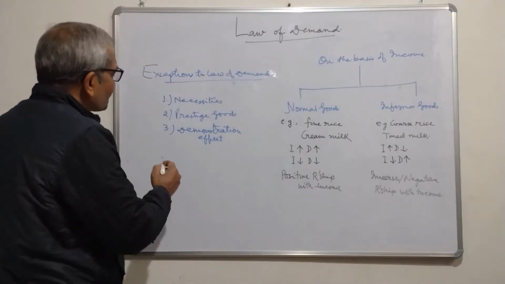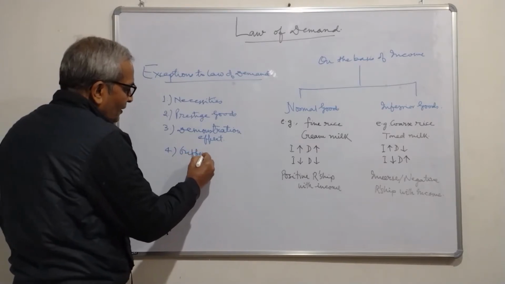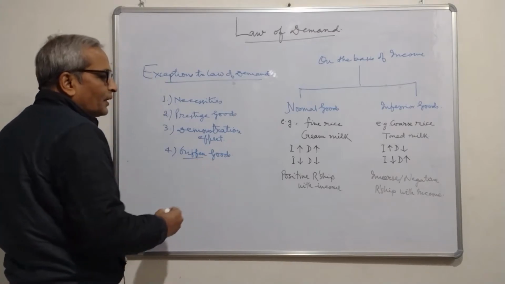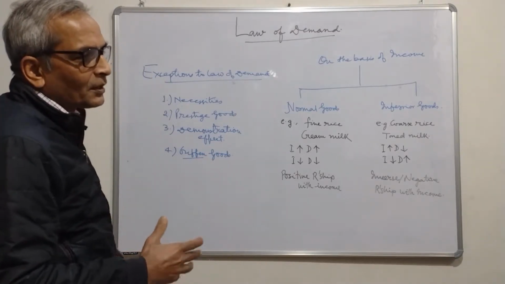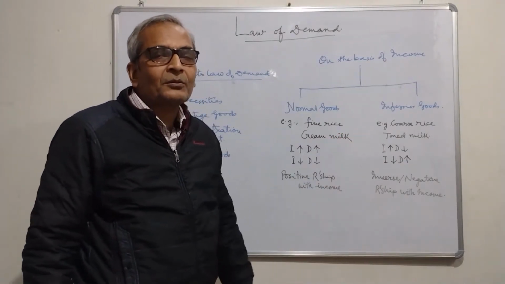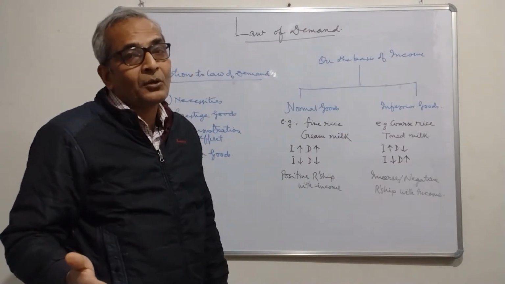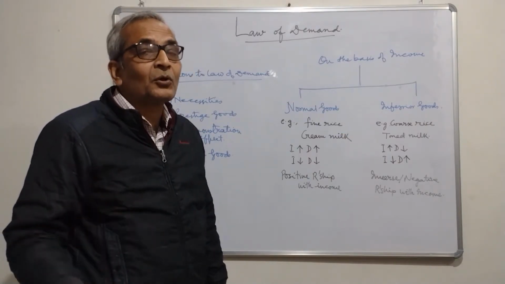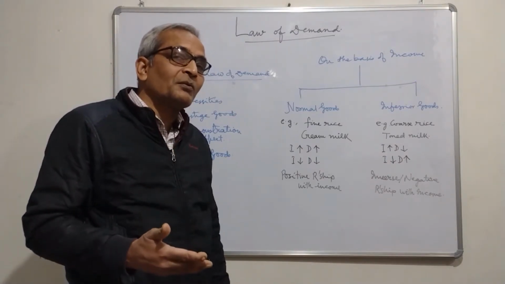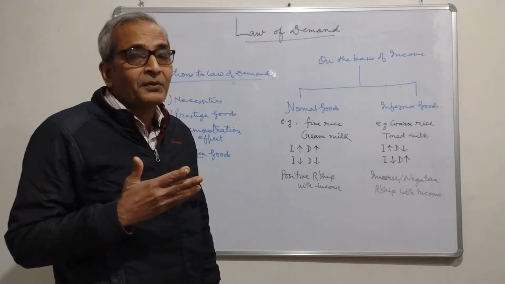And the fourth one is Giffen goods. Giffen was the name of an economist. What are Giffen goods? There are some inferior goods on which law of demand does not operate. They don't follow law of demand. Such inferior goods which do not follow law of demand, they are known as Giffen goods.